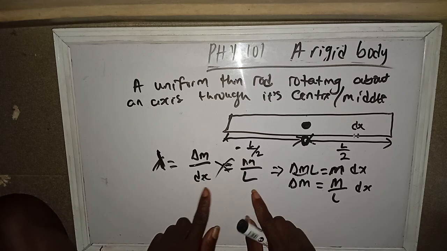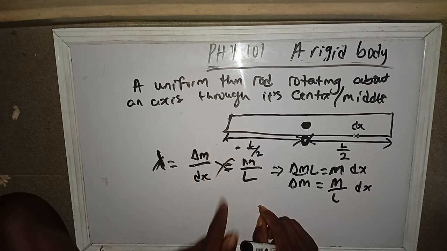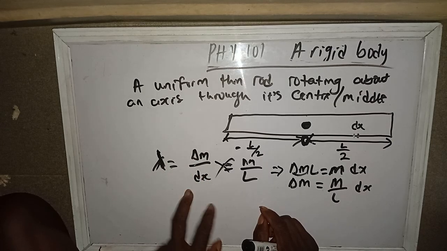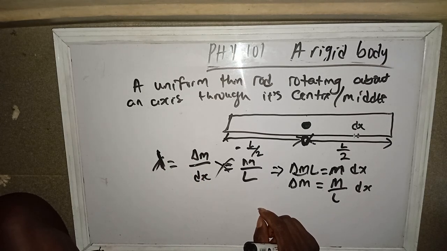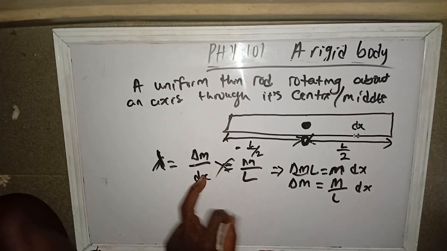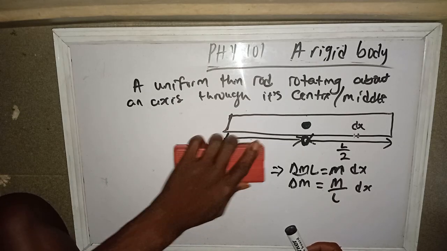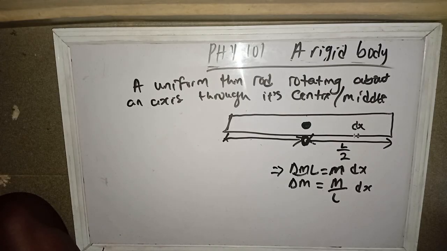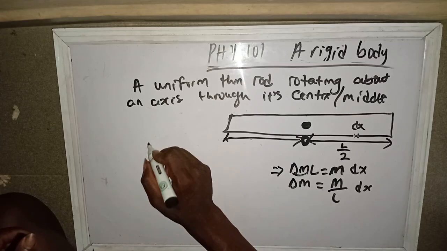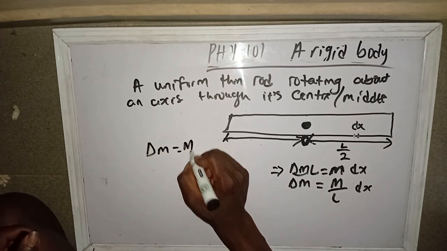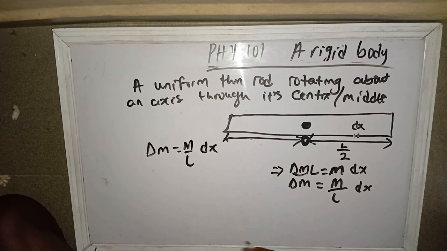These are the two things you need to know initially: there is a change in m over change in distance, which is your mass per unit length, which is also equal to m over L. Cross multiply, and you get this. In your exam, I think it's going to be OBJ, so they won't ask you to prove it, just know the formula. But in case you forget, you can prove it. So let me write this: we have our change in m equals m over L dx.